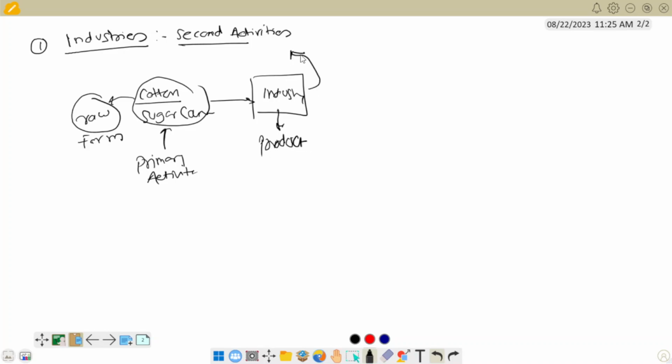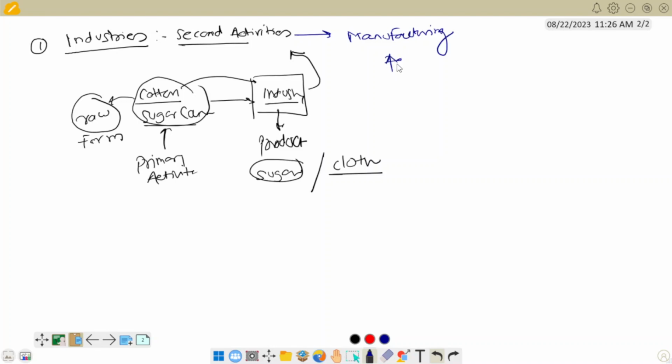In industry we use the sugar cane to produce sugar. We use the cotton in the cotton industry to produce cloth. So that's why it is called the secondary industry. The secondary industry is also called the manufacturing industry, or manufacturing activities.